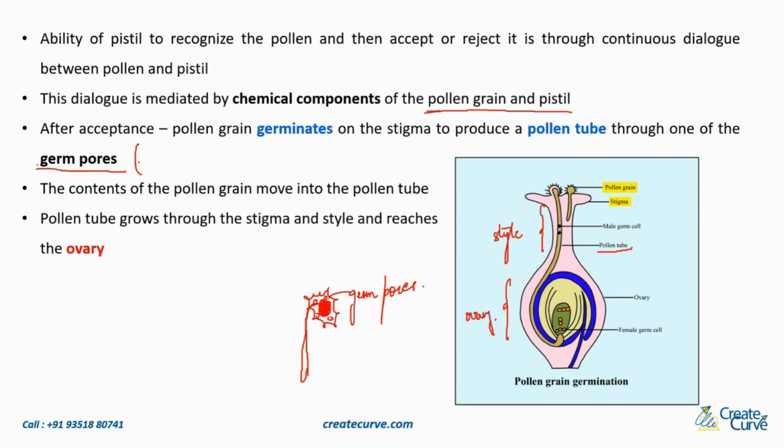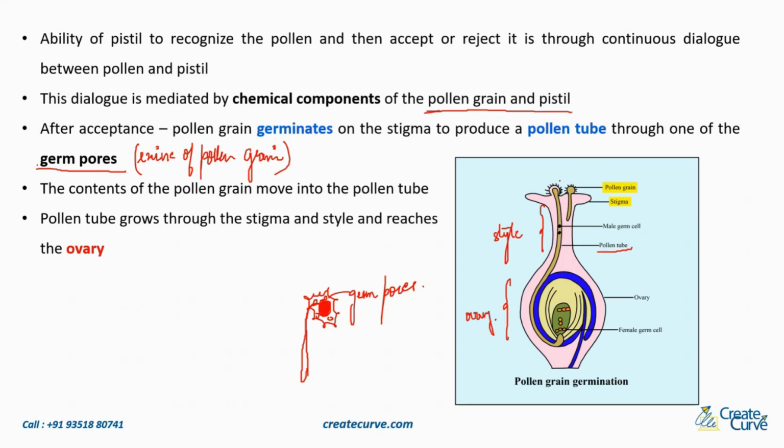So where are the germ pores present? Germ pores are present on the exine of the pollen grain. The contents of the pollen grain move into the pollen tube, isn't it? Whatever is there over here, everything enters the germ pore and enters this pollen tube. The pollen tube grows through the stigma and style and reaches the ovary.